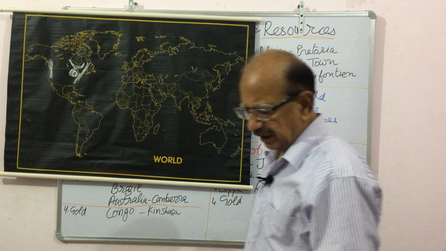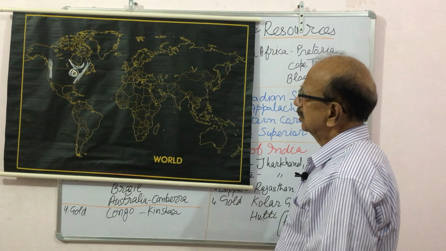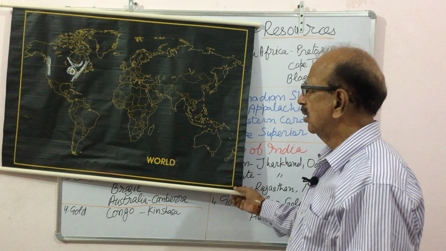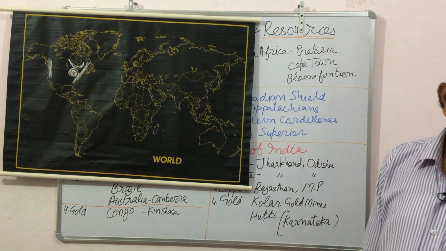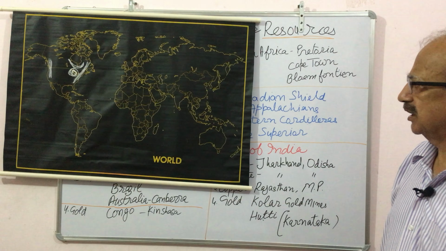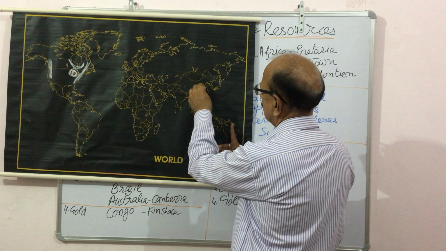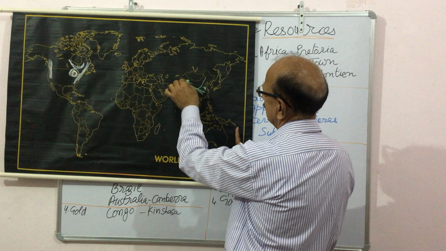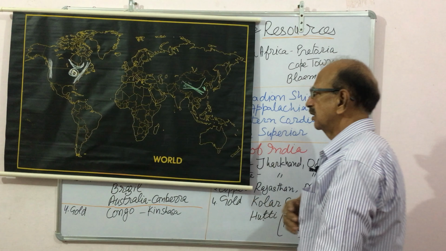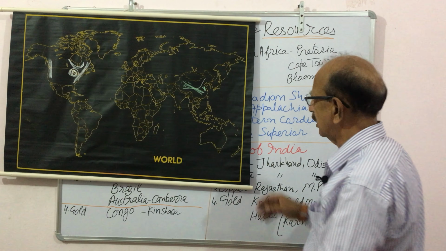And now let us start with the world map. First of all we are to show iron in China, Brazil and Russia. We know that this is India, and above India it is China. So here we can show that the whole country of China has iron, and here are mines or regions of gold and iron.